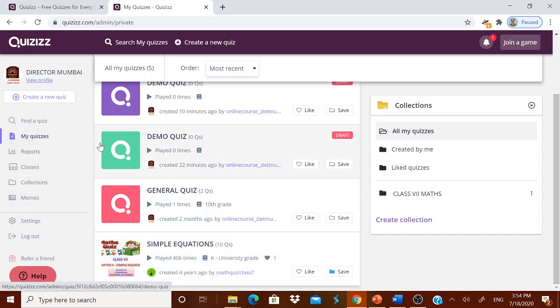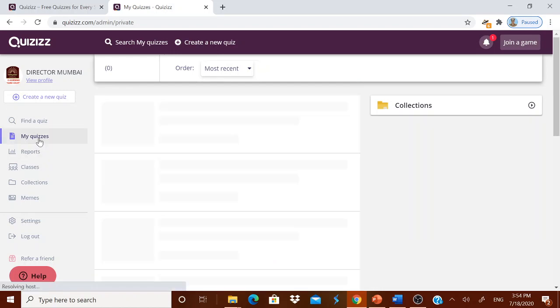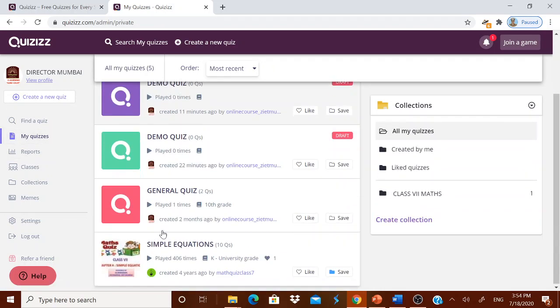You see, it is in your my quizzes. Therefore, remember how to do it. If a link is given to you in quiz.com, open it, then log in. After login, you save it. After saving it, you try to duplicate it. If you duplicate it, automatically it will go into your account. That is, it will come under your my quizzes. It is there in my quizzes now.